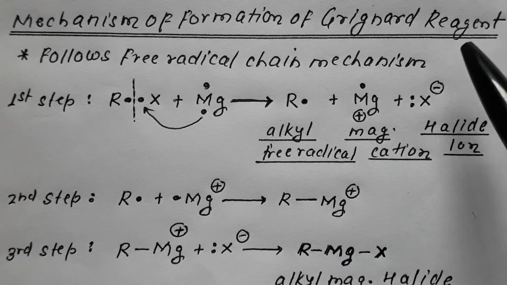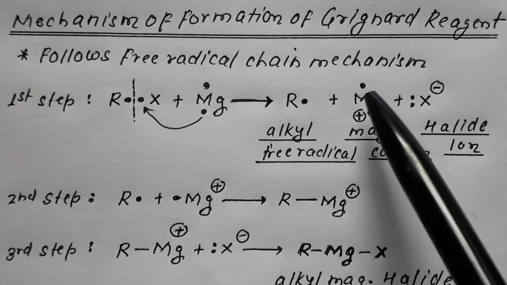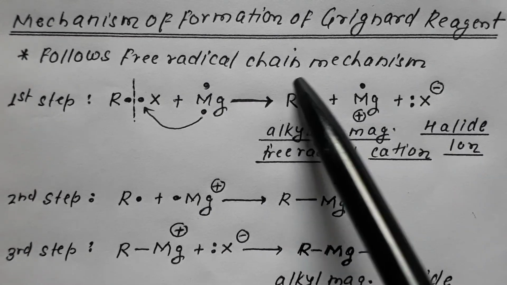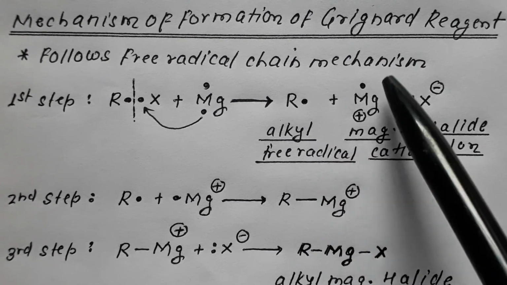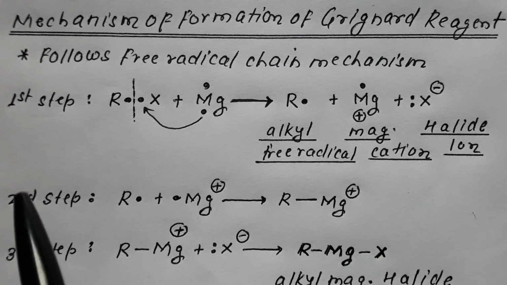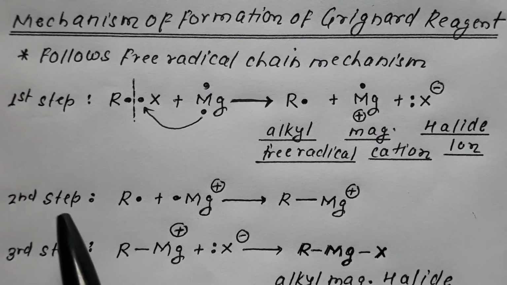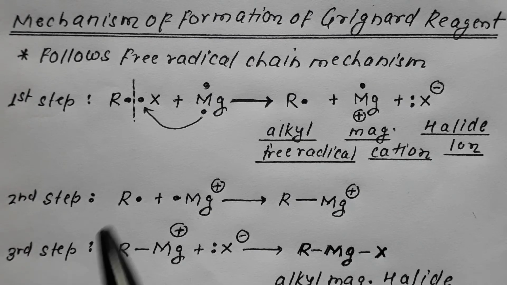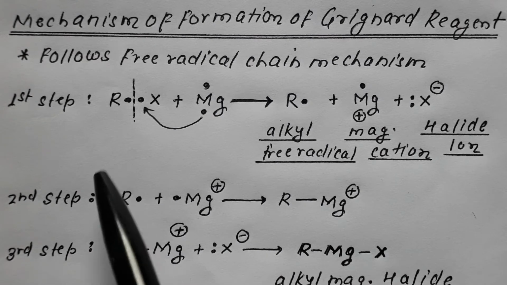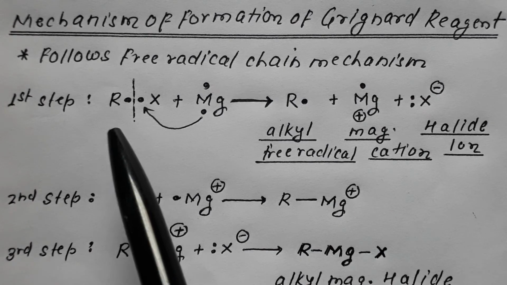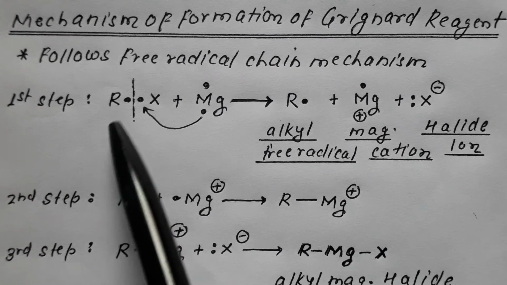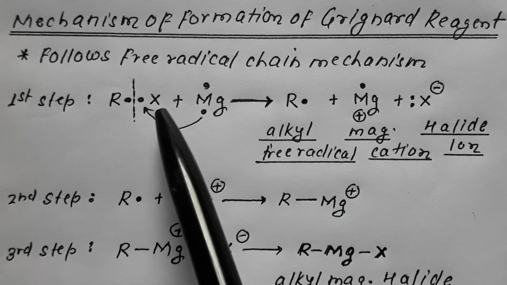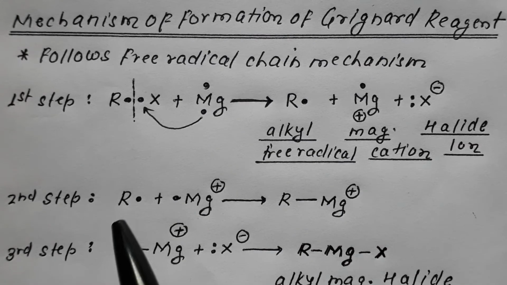Now remember that Grignard reagent is formed following the free radical mechanism. There are 3 steps involved: first step, second step, third step. What happens in the first step? In the first step, the bond between alkyl and halo undergoes homolytic cleavage.